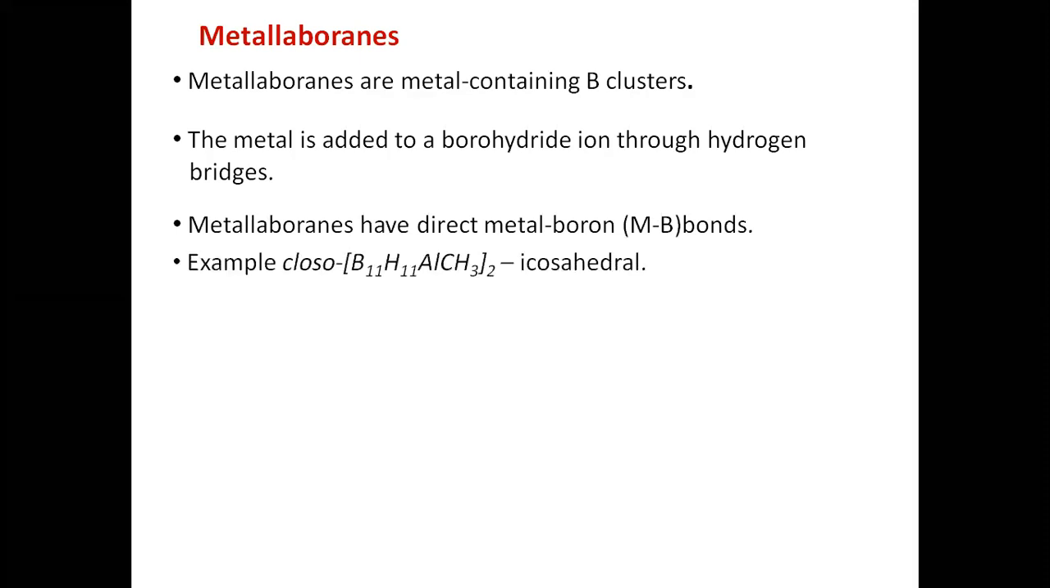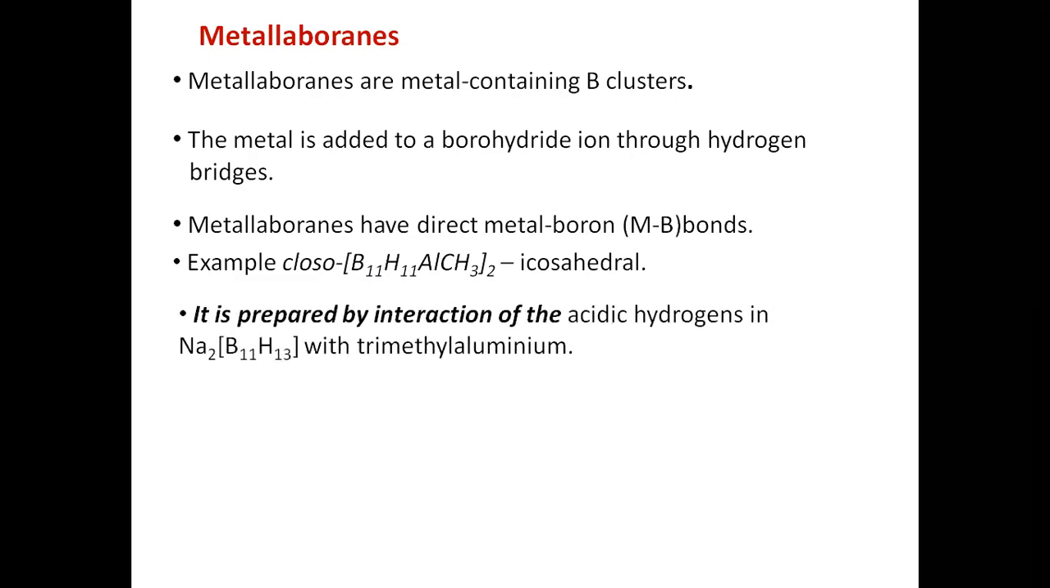For example, you see there is one example of a metalloborane. There is an icosahedral structure. You see there is aluminium as a metal present in this metalloborane, which gives you a simple example of metalloboranes and how it is prepared.